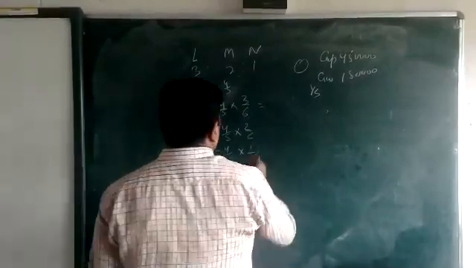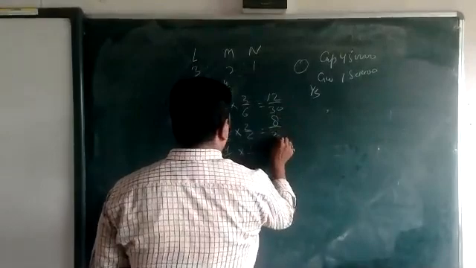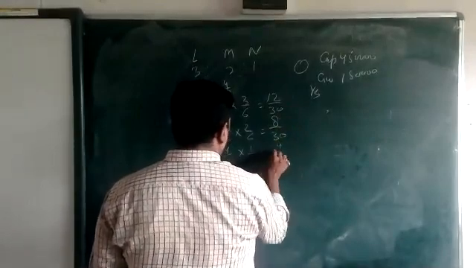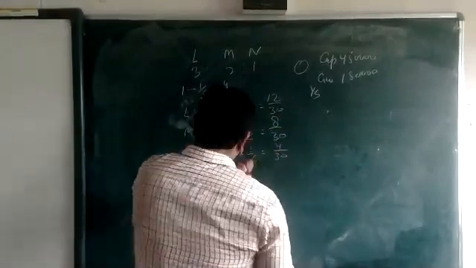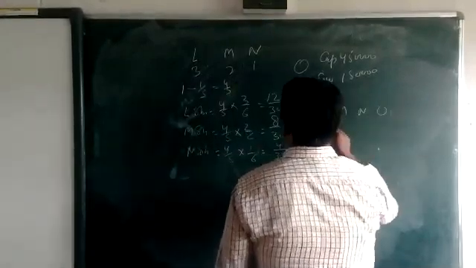Here, 12/30, 8/30, and 4/30. So, beta, just set down L, M, N, O.